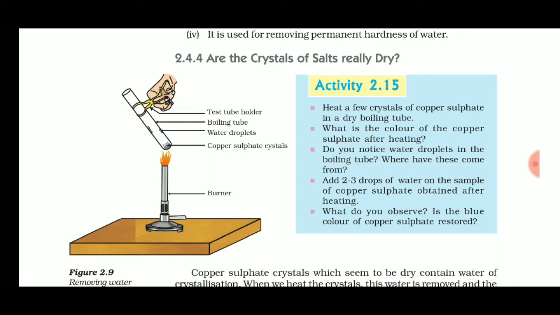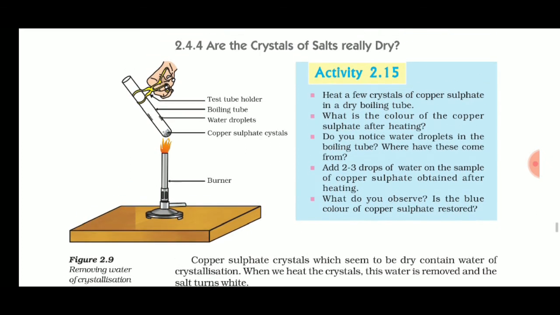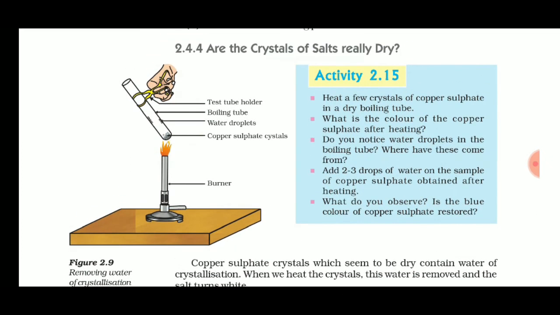Is the blue color of copper sulfate restored? Yes, the blue color will be restored. Again heating returns the old crystals of copper sulfate, and on heating you again find it white.